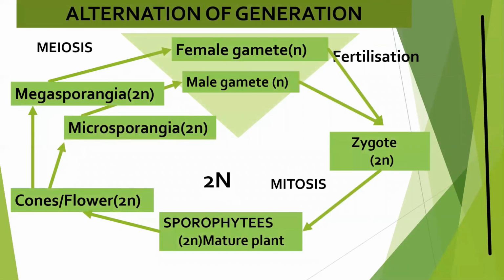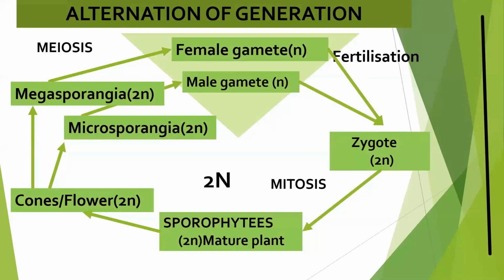So in this flow diagram, it is very clear that the plant is spending its whole life in the diploid stage, and the haploid stage is only represented by male and female gametes. That is the reason that this type of cycle is known as the diplontic life cycle.